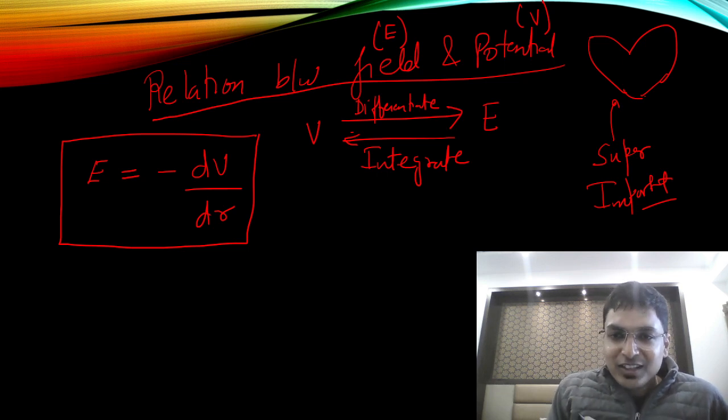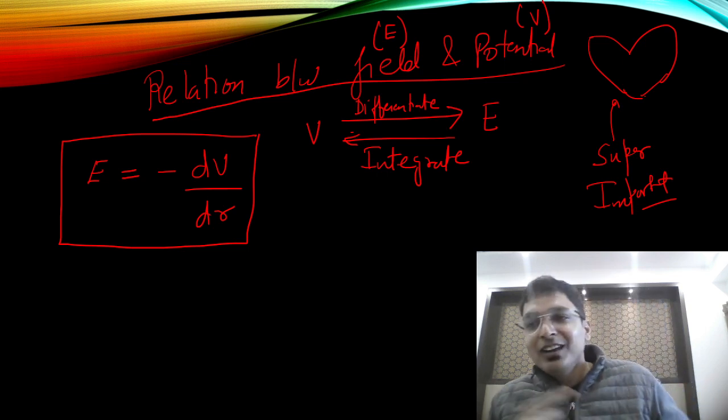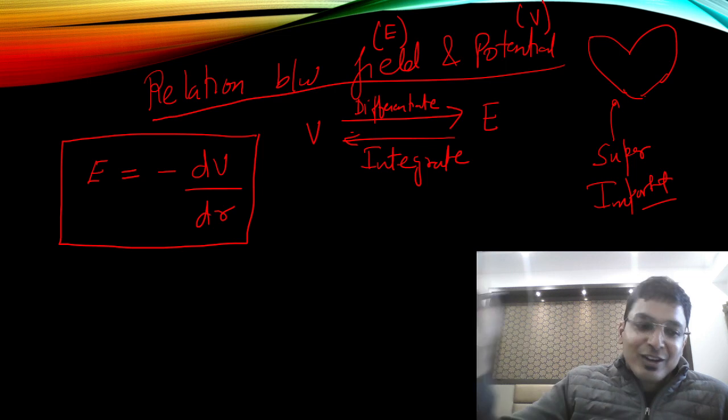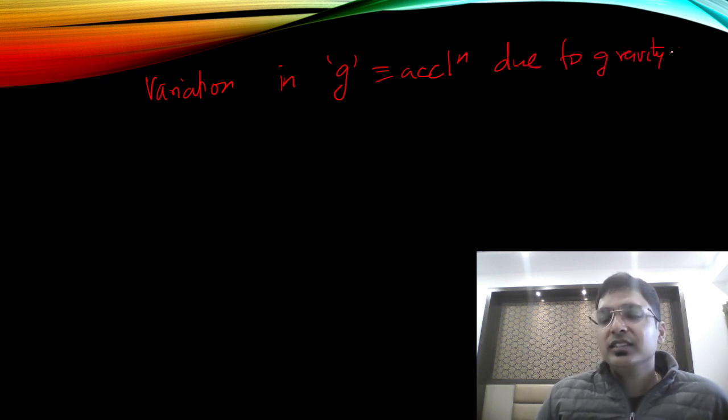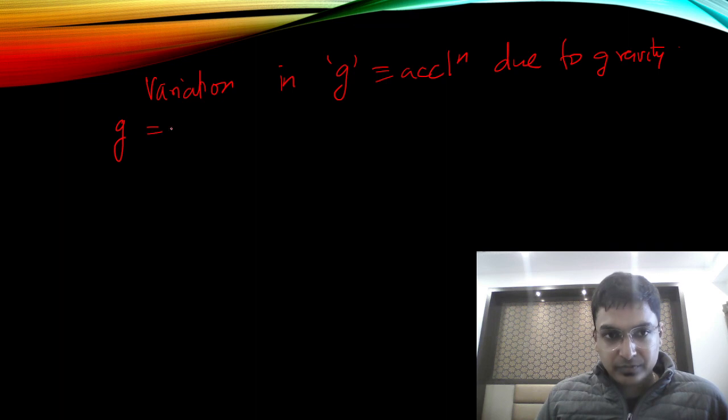Okay, quickly note this. So we are making the formula list quickly and we will never forget it. Now, variation in g. What is g? g is the acceleration due to gravity. So what is g on the surface?